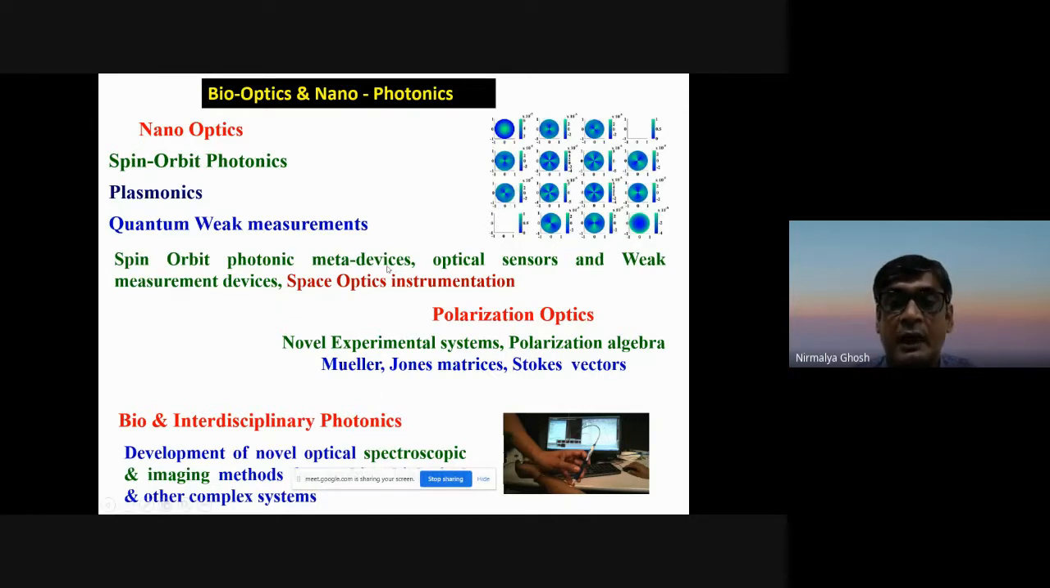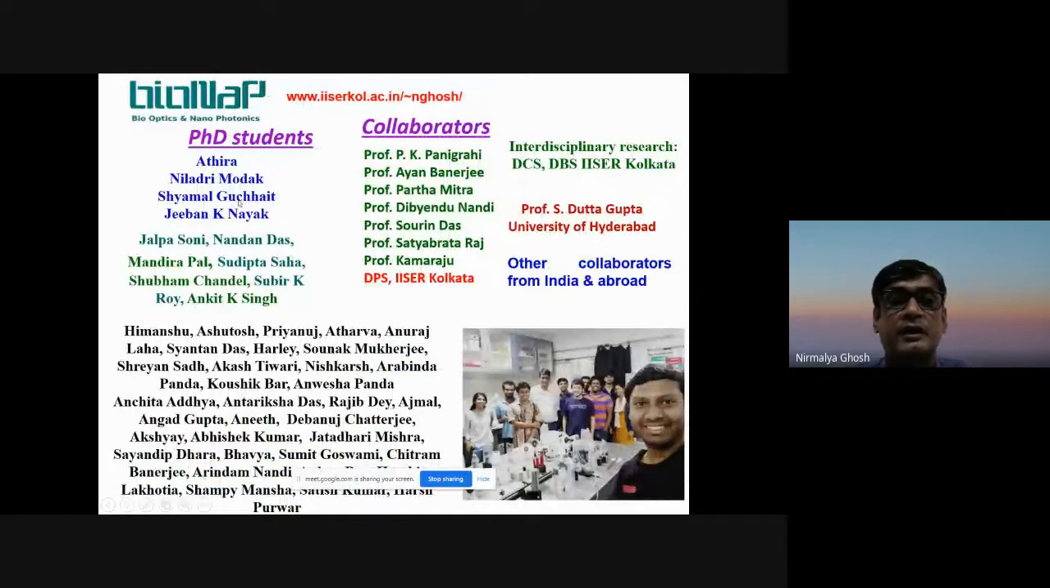And of course, this is our group. The current PhD students, Athira, Niladri, Samuel, Jivan, have all contributed to the work that I'm going to discuss today. We also have many former PhD students. Another strength of our institute is that a lot of undergraduate students participate in research in our laboratory, and they have also contributed to our research. We have a lot of collaboration within our department, physical sciences, and with other departments like chemical sciences and biological sciences. We also have many other collaborators in India and abroad.